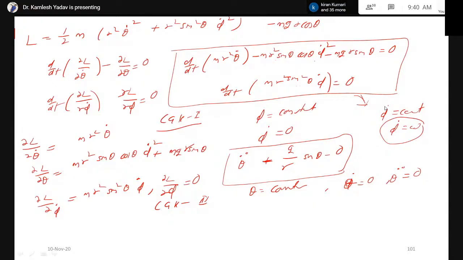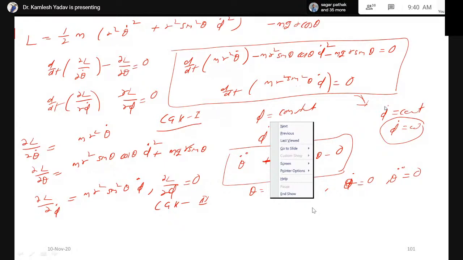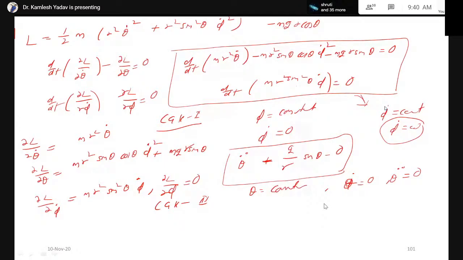Now simplifying these two terms, we can write that phi dot will be equal to the square root of g upon r cos theta. Phi dot is omega, therefore omega is equal to the square root of g by z, since r cos theta is z. Now this is the formula to calculate the angular velocity of a conical pendulum.